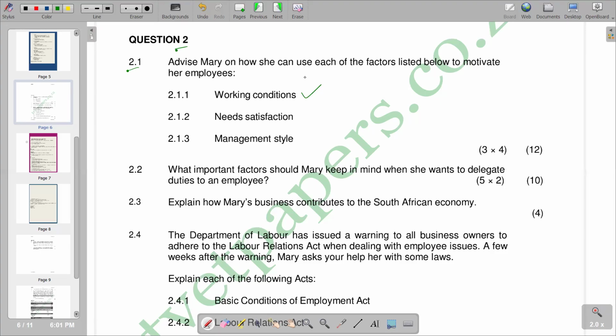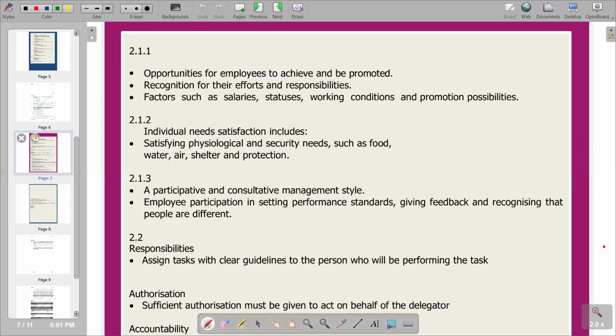So basically, we need to make sure that workers are motivated. How can we adjust working conditions so that workers become motivated? That's the explanation that we have in our answer section. The first point in terms of working conditions is opportunities for employees to achieve and be promoted. Make sure the employees have the opportunities to achieve in the workplace.